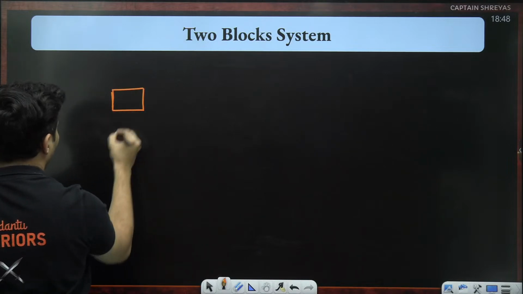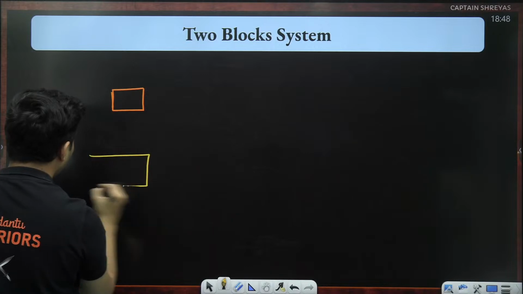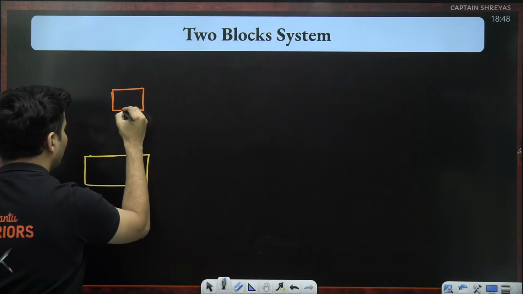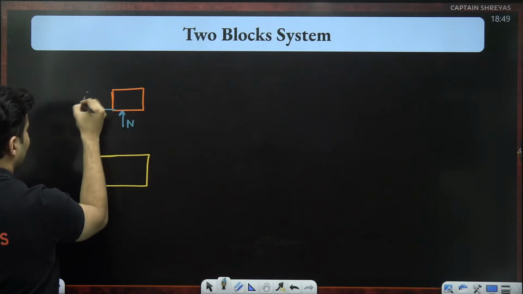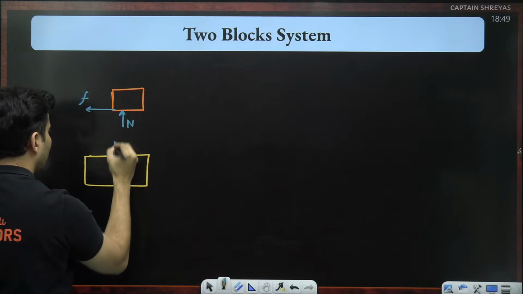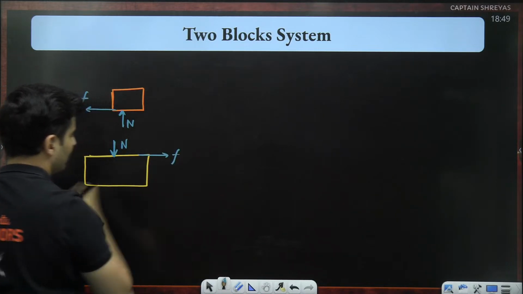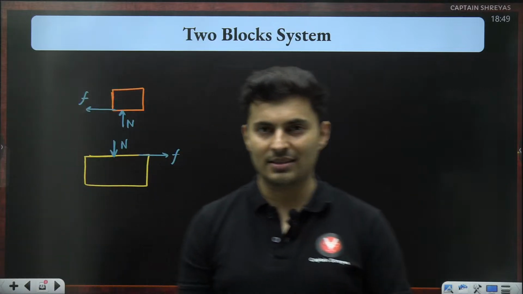If the upper block versus the lower block FBDs are being drawn, and you show on the upper block the normal is there and maybe friction is over here, then on the lower block the normal will be here and the friction will be here. Always this works.